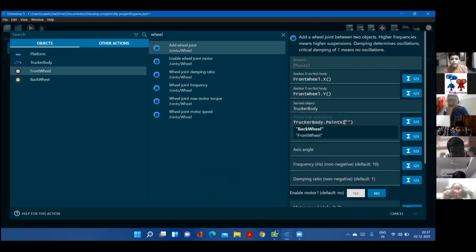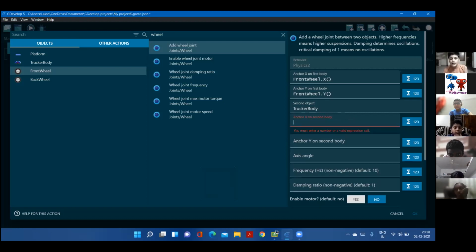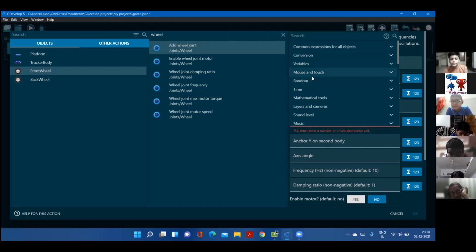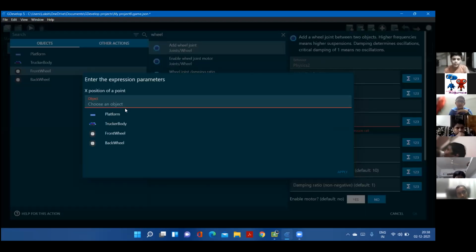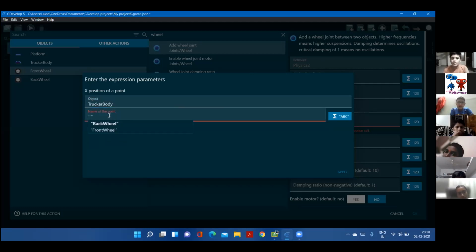Here you can click on the sigma over there and get it directly. Yes, sir, that is the new feature in 5.x. So you can click on the sigma beside me. Delete that line and click on the sigma. Click on point. Type point. It's going to be the X position. So they have asked the X position on object. It's trucker body. Name of the point. Can anyone say which of it? Front wheel. Yes, right. Front wheel.